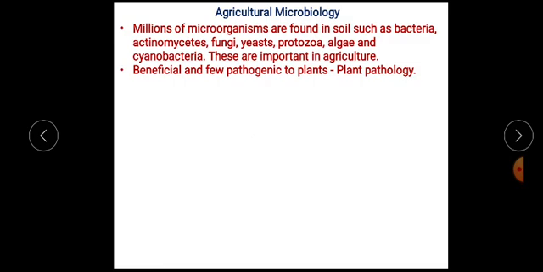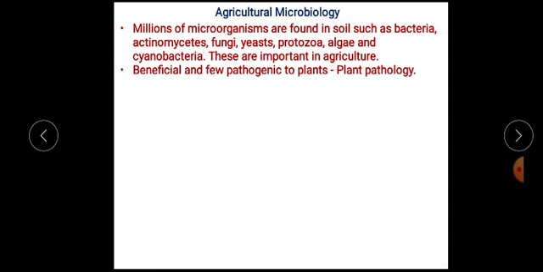These microorganisms are of two types. Few microorganisms are beneficial in agriculture. They are responsible for increasing the fertility of soil, whereas few microorganisms are pathogenic to plants. That means they are responsible for the production of diseases in plants and crops.